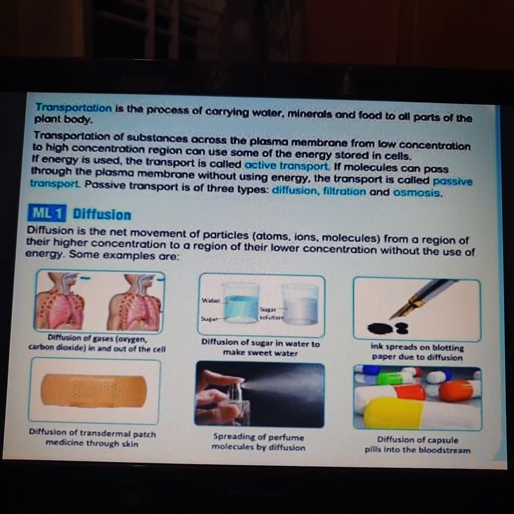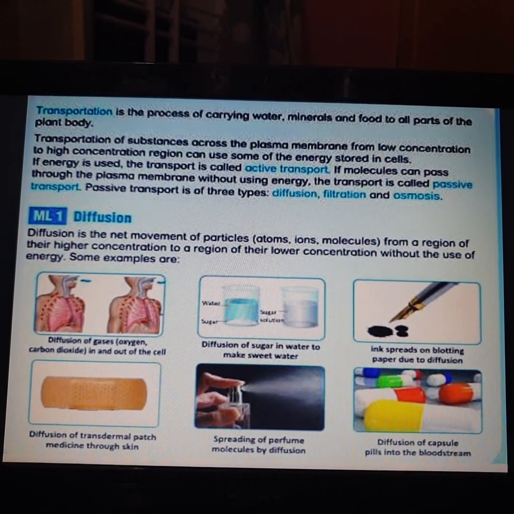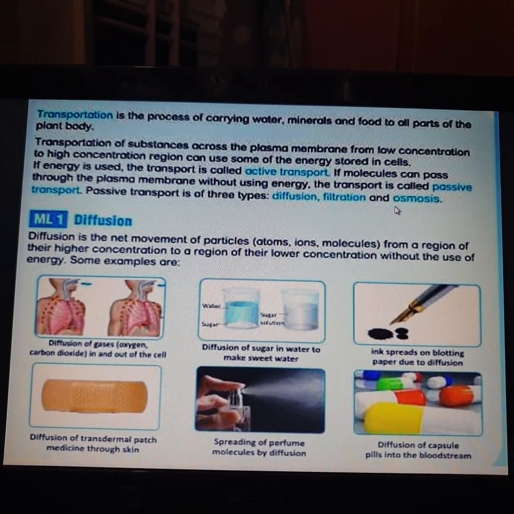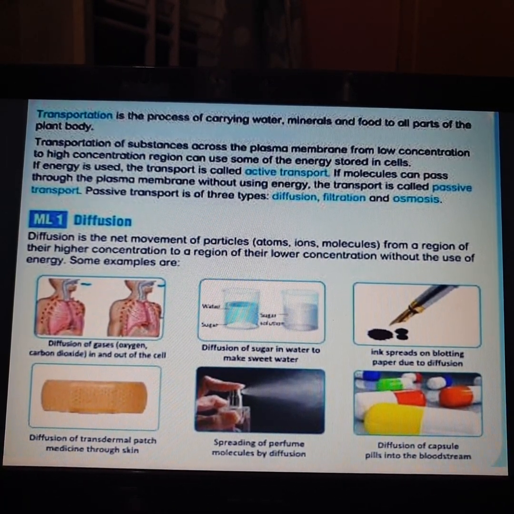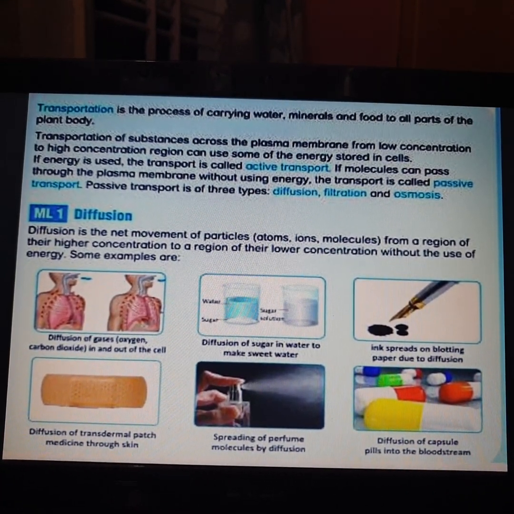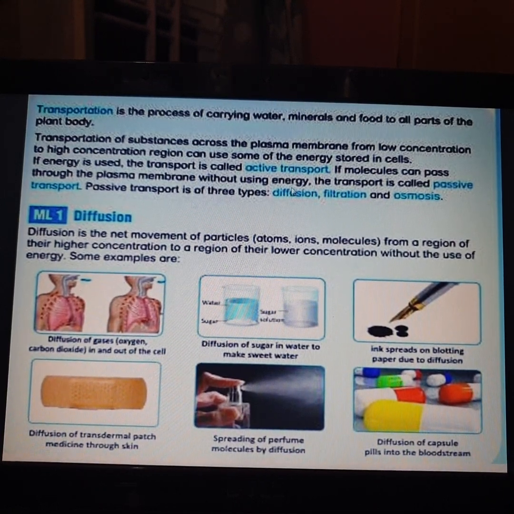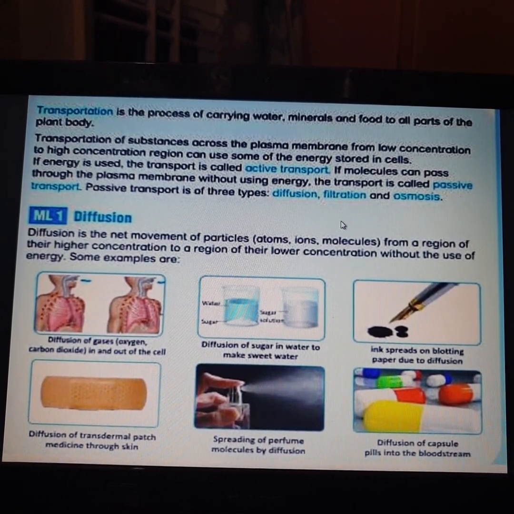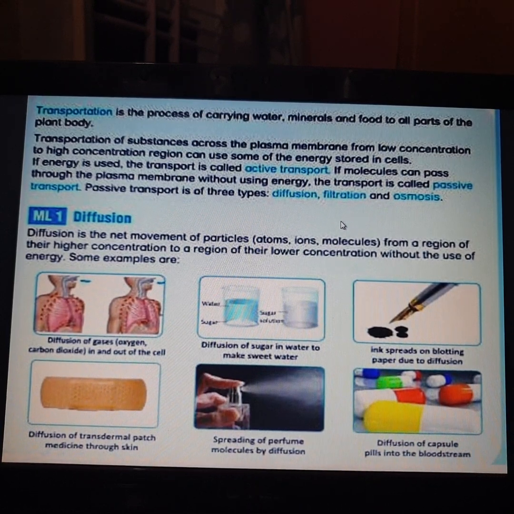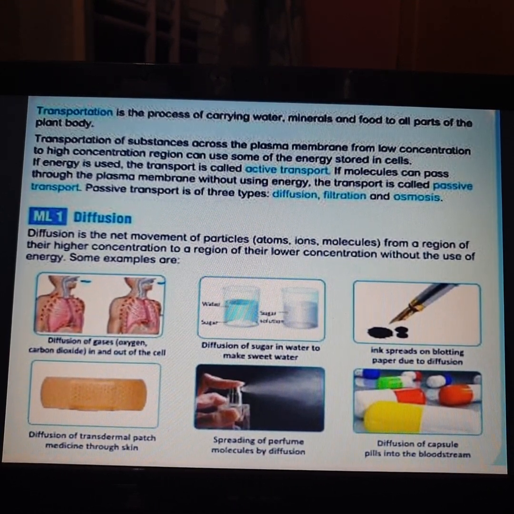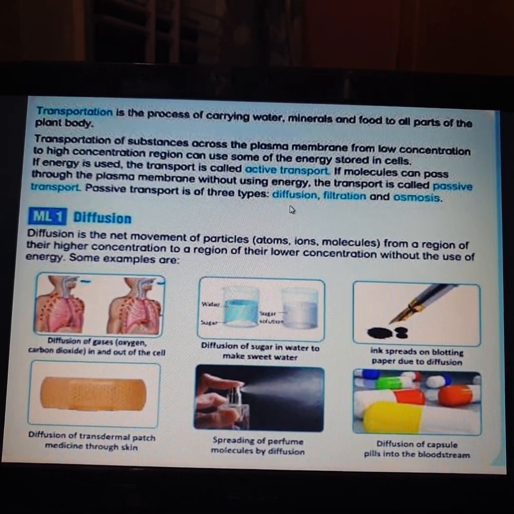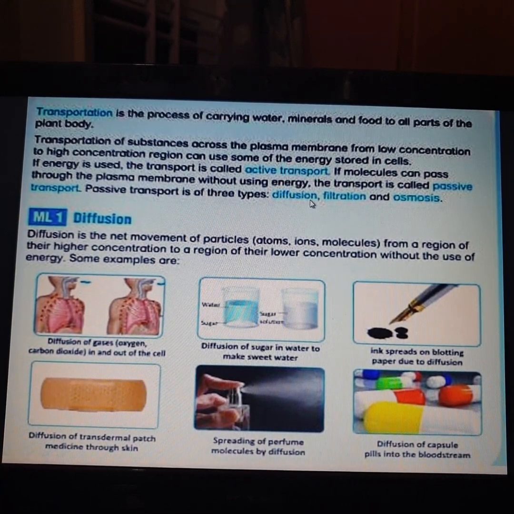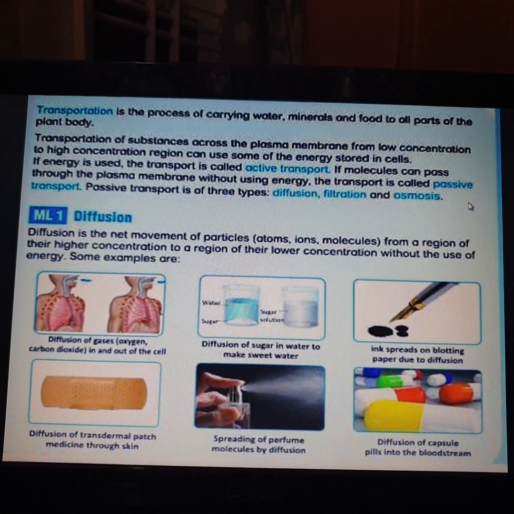Now the food which is prepared in the leaf has to be transported to every part of the plant. Here the transportation occurs from higher concentration to lower concentration. We call it passive transport, and there are three different types of passive transport. First is diffusion, second is filtration, and third is osmosis.